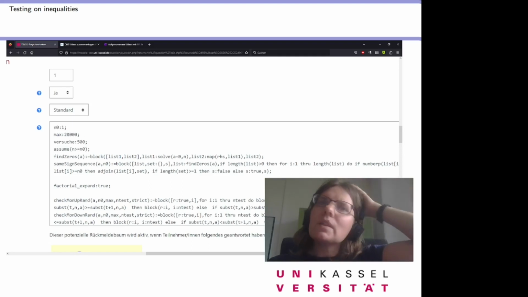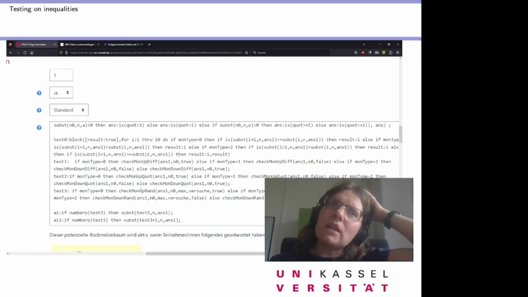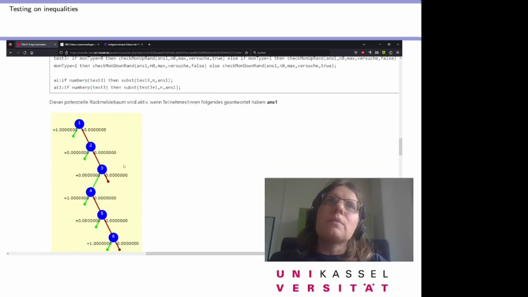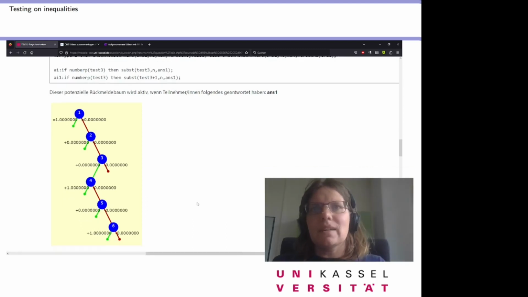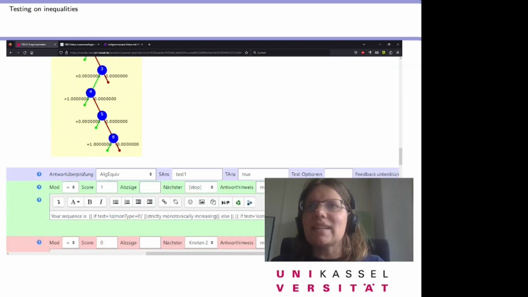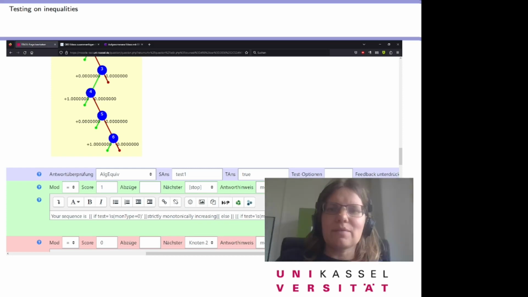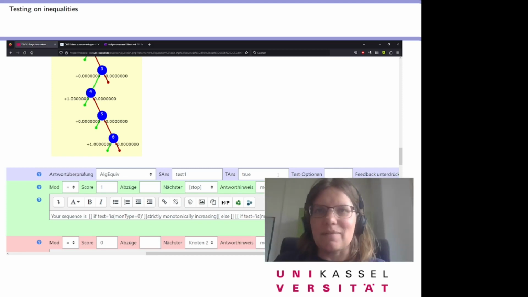Okay. Well, the feedback tree itself, we ask for the difference. That's a little interesting. When we ask for the difference between two elements, if the test evaluates to true, everything's fine and we are ready.